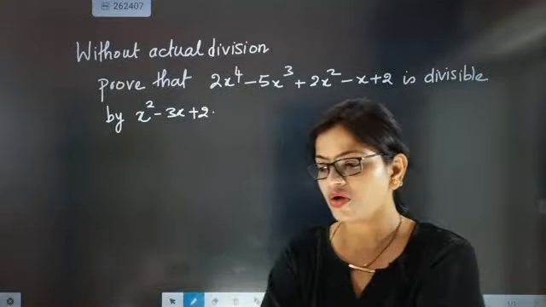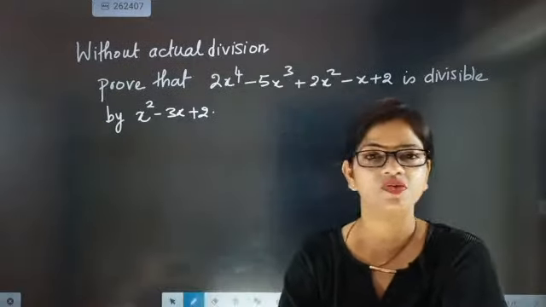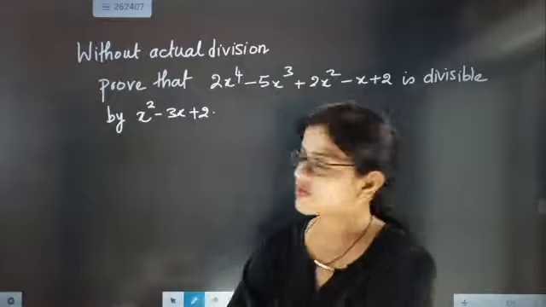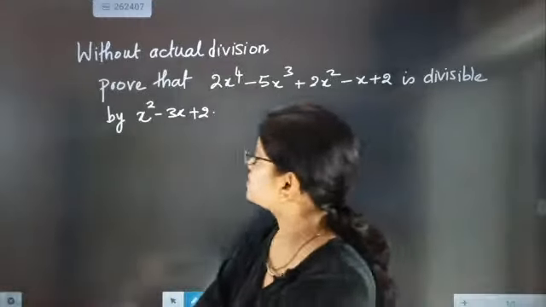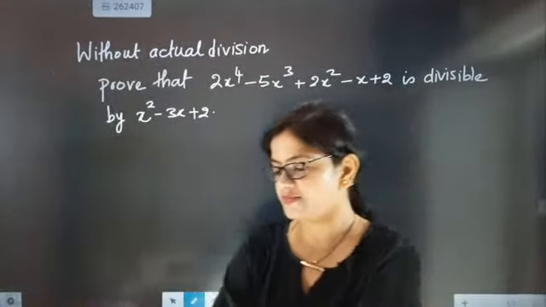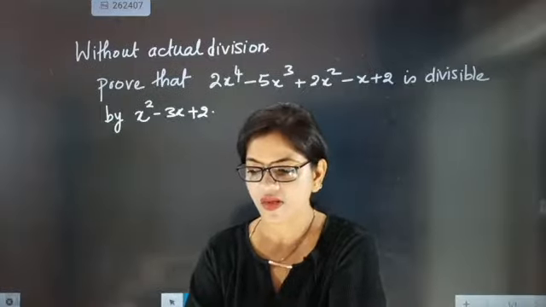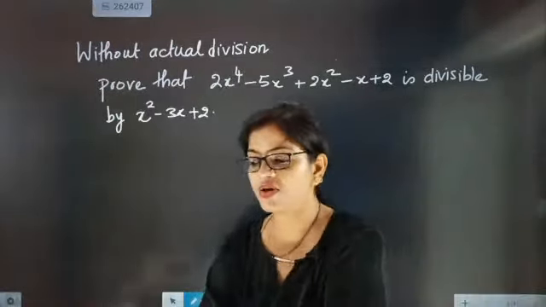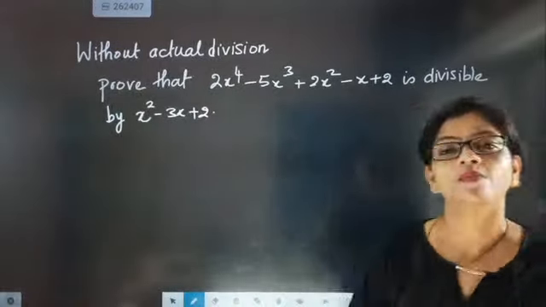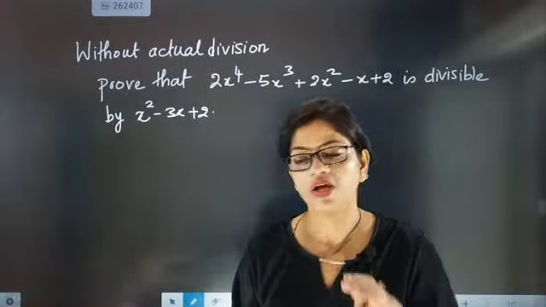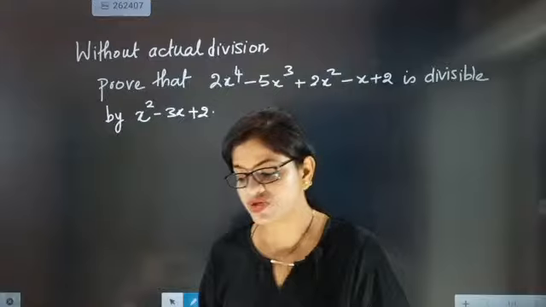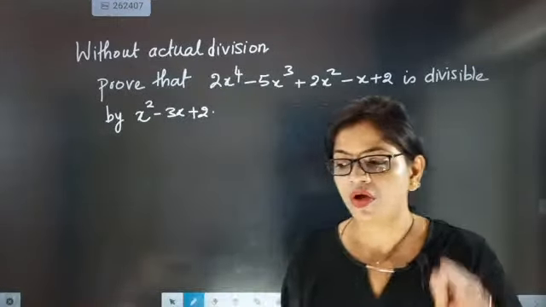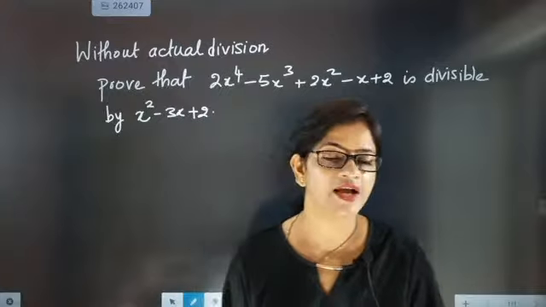If they ask whether x square minus 3x plus 2 exactly divides this polynomial, we cannot use the division method. Without using the division method, you have to prove that this is exactly divisible.